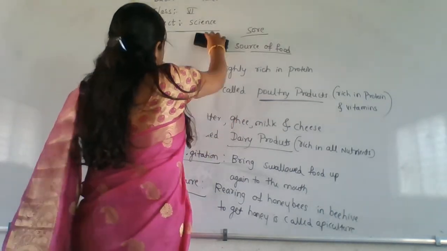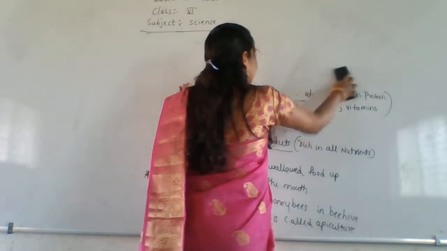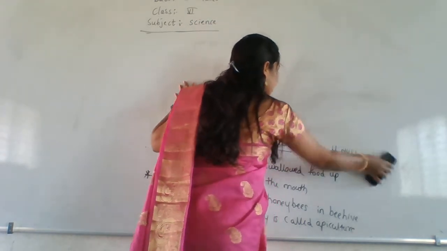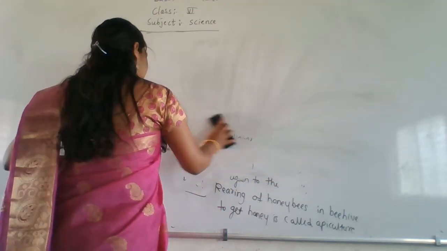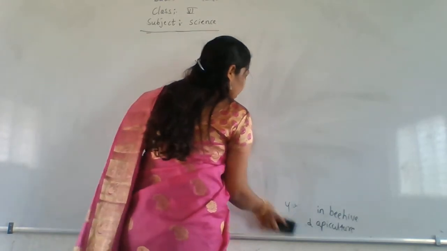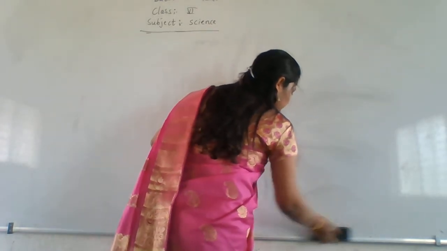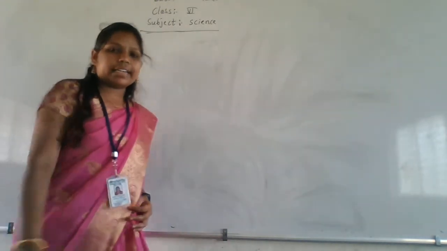Next, now we are seeing the types of animals based on the food. Based on the food they are eating, we categorize them into 4. Okay, 4 categories are there.